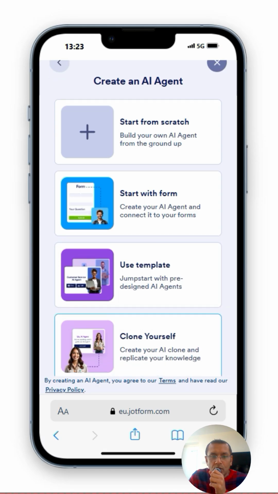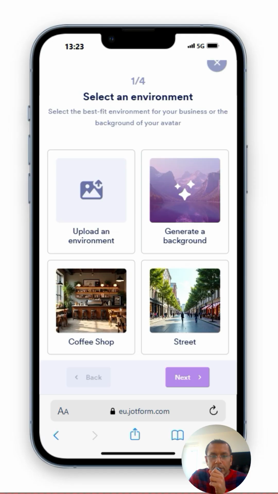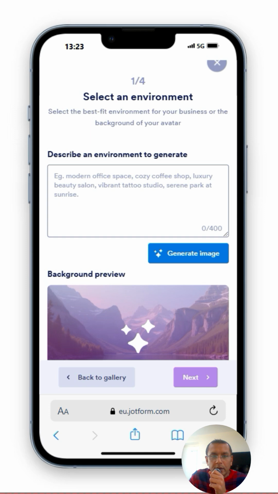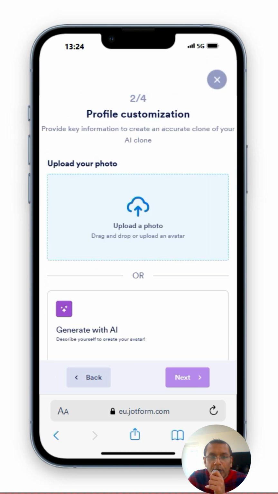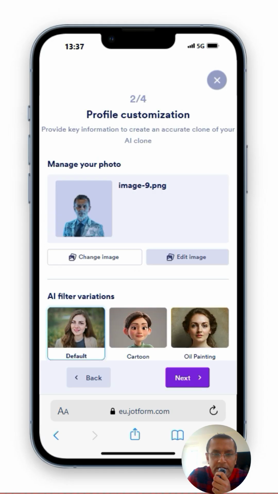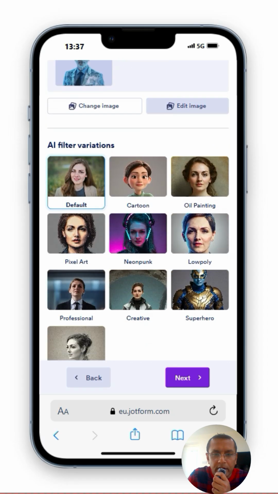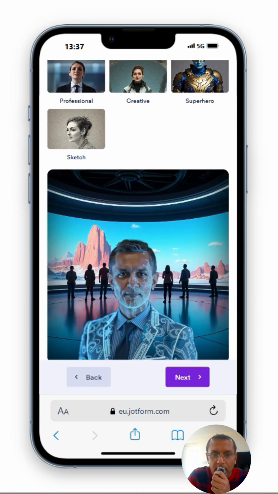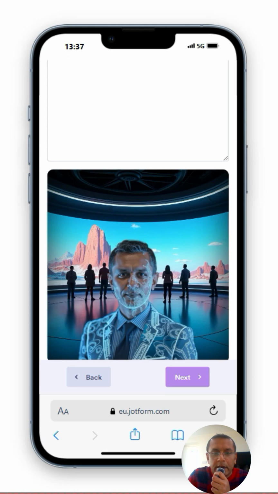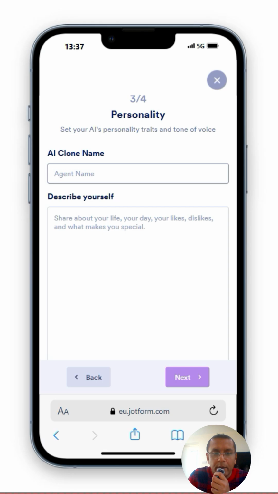Clone yourself. Ooh, I'm going to clone myself. Upload an environment, coffee shop, street. Generate a background. Let's try generating a background. Upload your photo. Drag and drop or upload an avatar. Interesting. Okay, so I've uploaded my avatar. You can see there, prepared earlier with AI. It's overlaid it on the holodeck background that I created a few seconds ago. And now it's asking me to give my clone a name and describe myself. So let me have a think about that one.